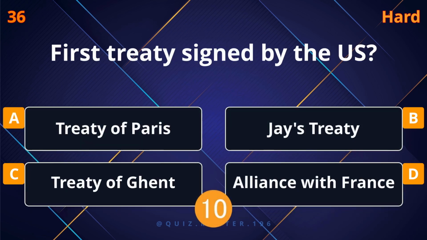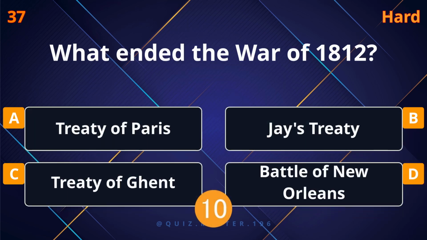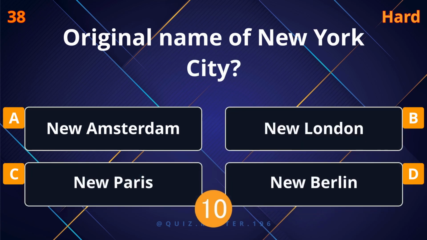First treaty signed by the U.S.? Alliance with France. What ended the War of 1812? Treaty of Ghent. Original name of New York City? New Amsterdam.